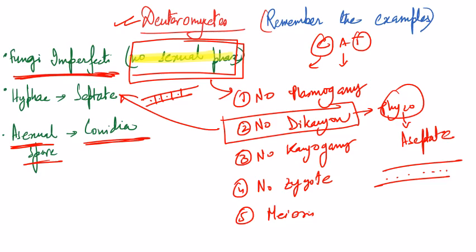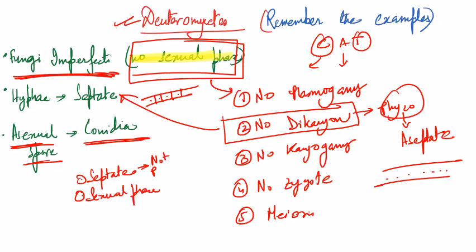And Deuteromycetes is thus a temporary phylum. Suppose you are a researcher doing research in fungi, and you discover a totally new fungi. You see that the fungi is septate, which means it cannot be Phycomycetes, but the fungi is still not showing any sexual phase.